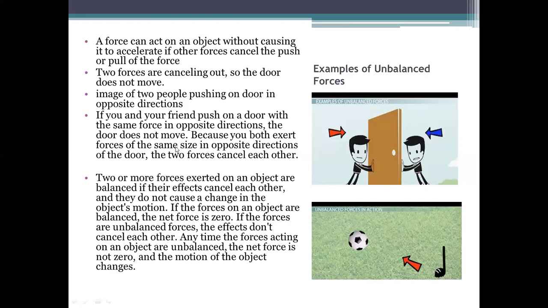Balanced force keeps an object at rest or in uniform motion, but unbalanced force makes an object start to move and brings acceleration in an object. So these are the differences between balanced and unbalanced force.